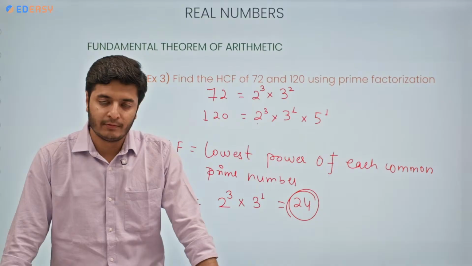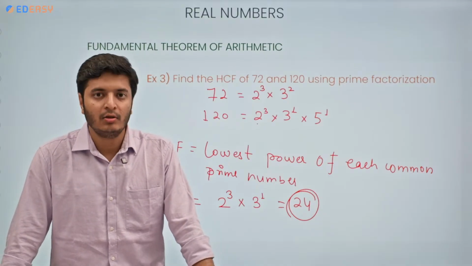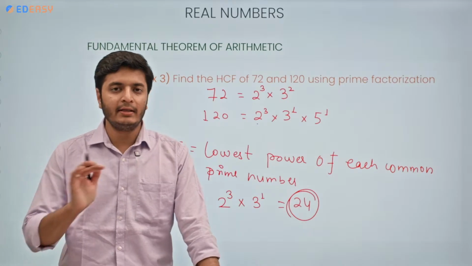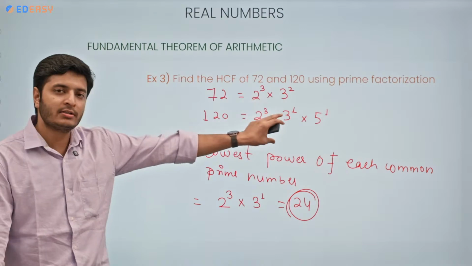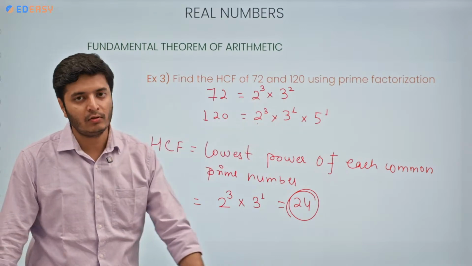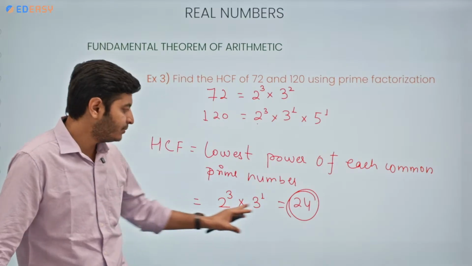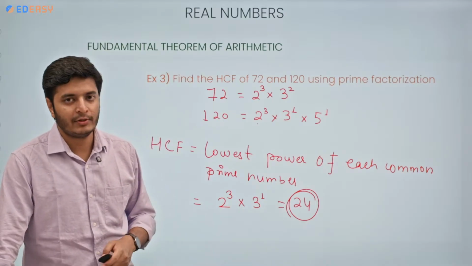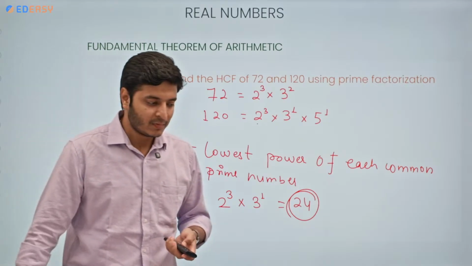That is 24. So this is how you can use prime factorization to find the HCF of any two or more than two numbers. Easy. You write the prime factorization first, then you look for the lowest power of each common prime factor. Correct? Then you multiply that. That will be your HCF. Easy, no? Very easy method.